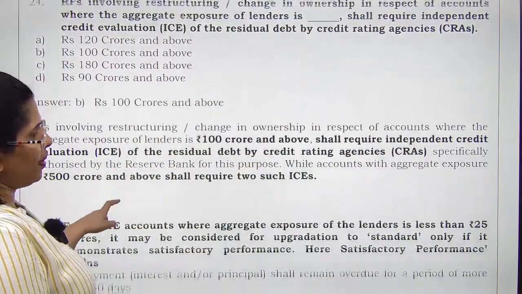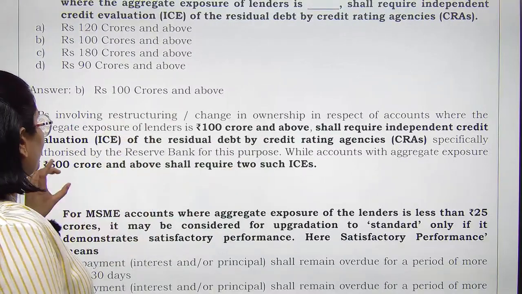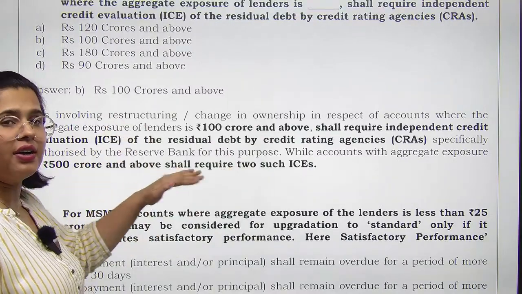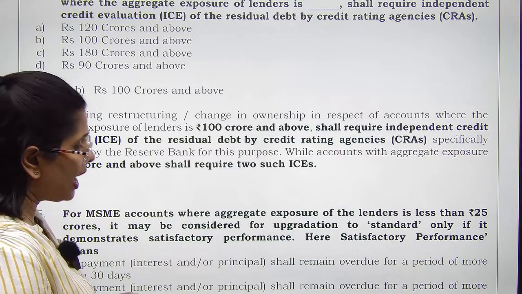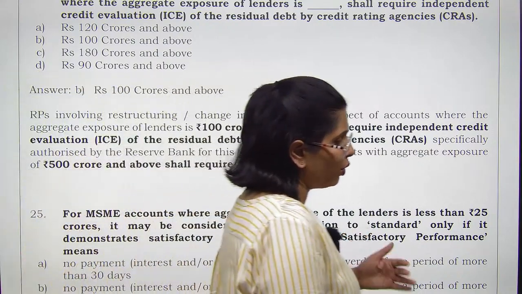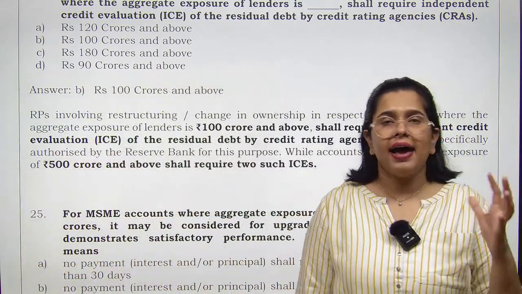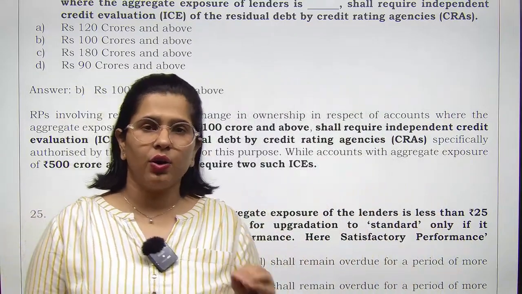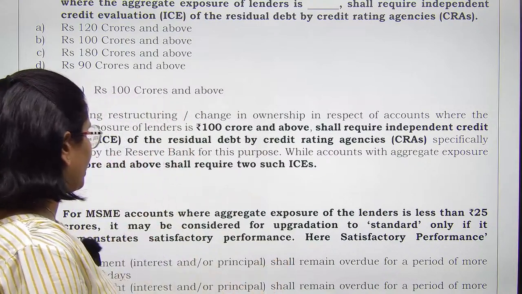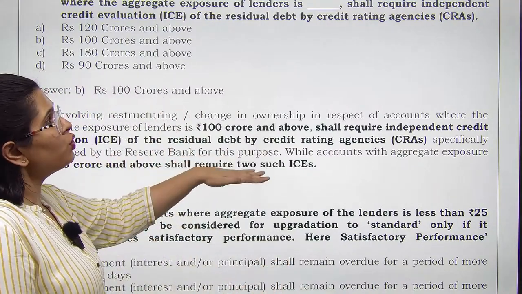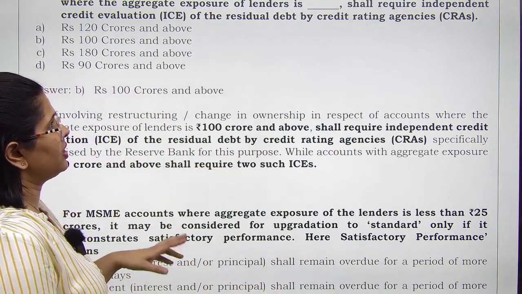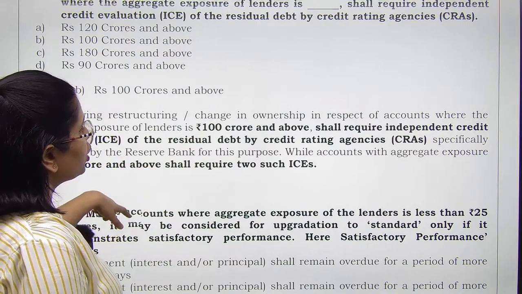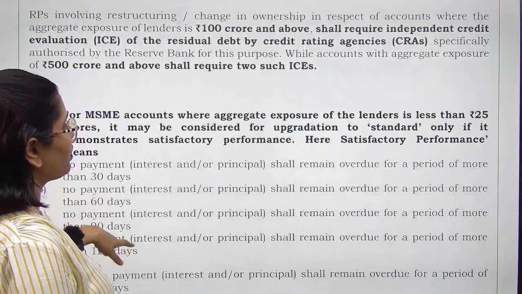Now one more information with accounts where aggregate exposure goes 500 crores and beyond. ठीक है, जहां पे banks ने 500 करोड़ या उससे ज्यादा दे रखा है and such loans are getting restructured. अगर इस तरीके के लोन आपके restructure हो रहे हैं, then we need two such credit rating agencies, right? So we need two such evaluations of credit.